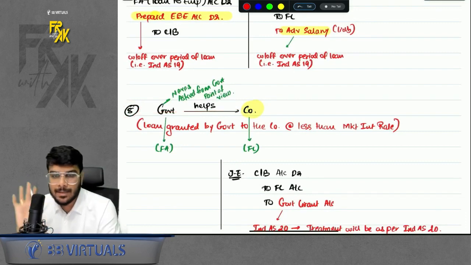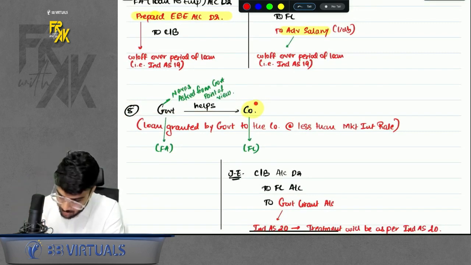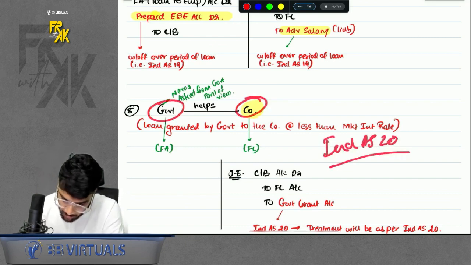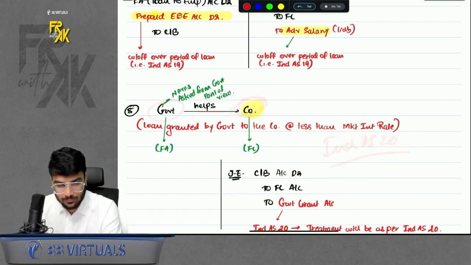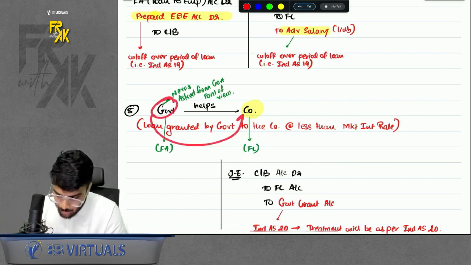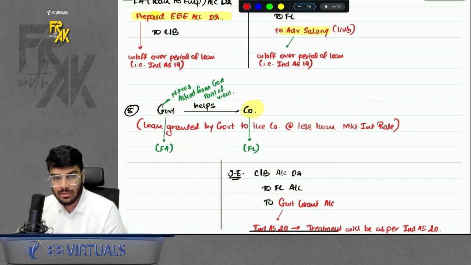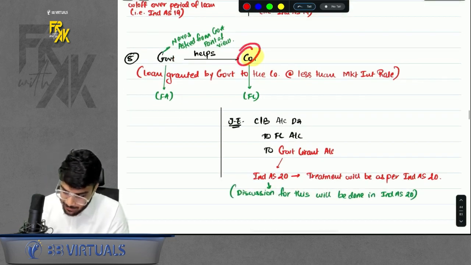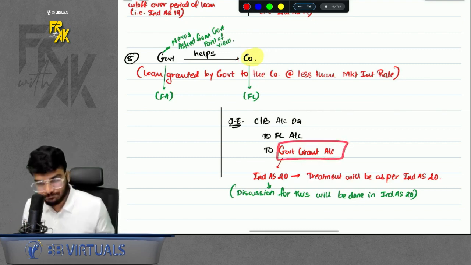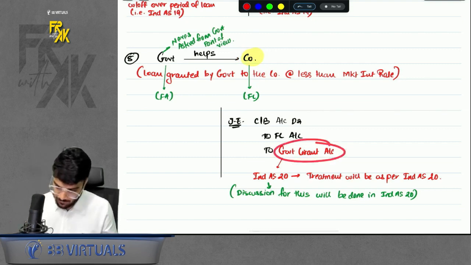There is also one more case. What if the government helps a company? This case will be discussed in detail in Ind AS 20. That is government grant. If the government is helping the company, how will the government help? By giving a subsidized loan to the company. The government provides a loan at a very low interest rate compared to the market rate. So for the company, it is a liability. The difference will come on the credit side. That difference will be treated like a government grant. How to account for this will be discussed in Ind AS 20.